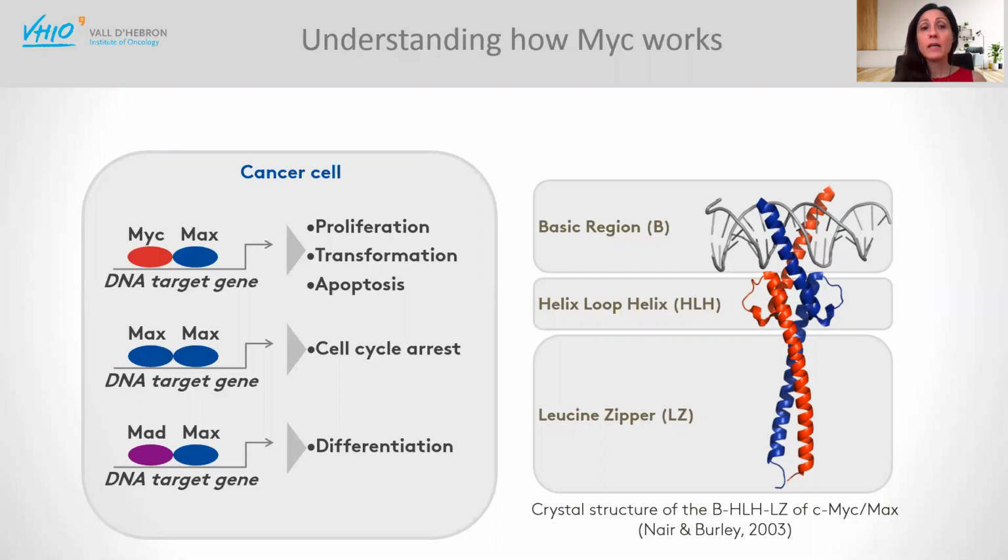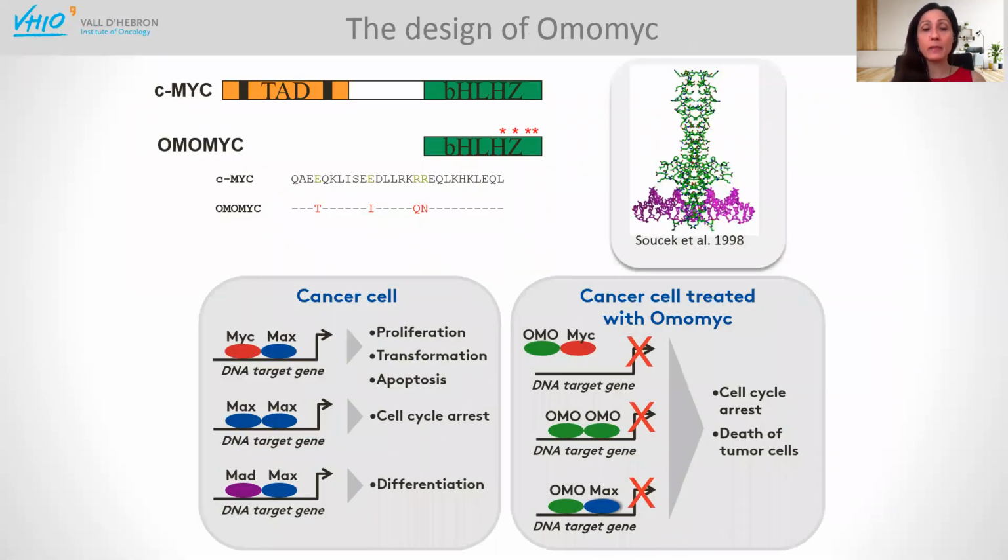So I decided that I had two options: either inhibit MYC-MAX interaction or inhibit their interaction with the DNA. And in order to achieve that, I designed this first dominant negative of MYC that I called OmoMYC. OmoMYC is essentially a small portion of the entire MYC protein. It's the BHLH zip domain only, but it has 4 amino acid substitutions in the leucine zipper.